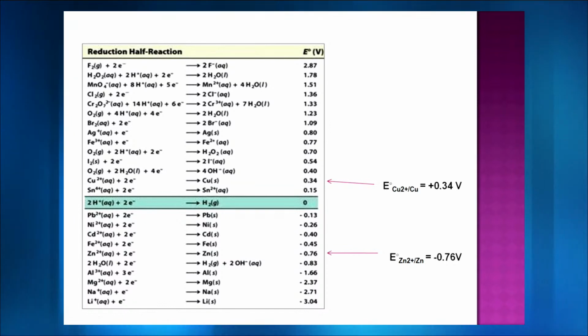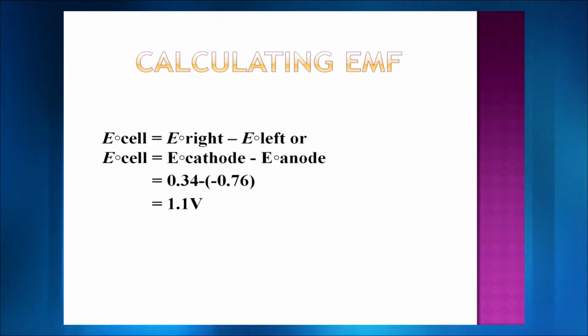So I told you that we no longer call it reduction potentials, we call it electrode potentials only. So whenever we are doing E naught cathode minus E naught anode, we have to figure out what is the electrode on the left hand side, what is the electrode on the right hand side, and accordingly we are taking the values and we are simply subtracting it.